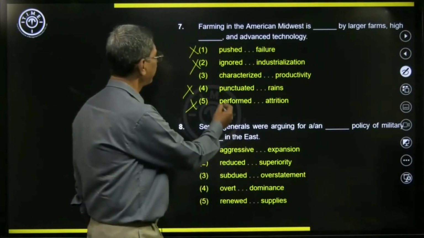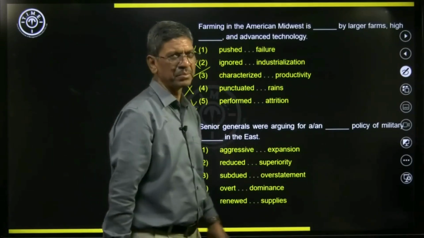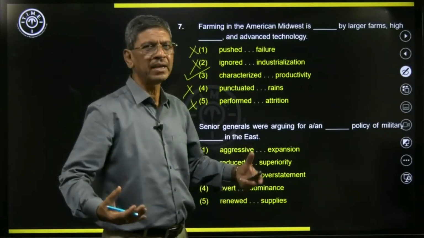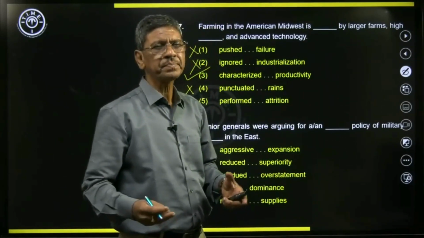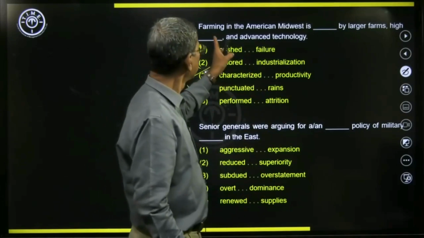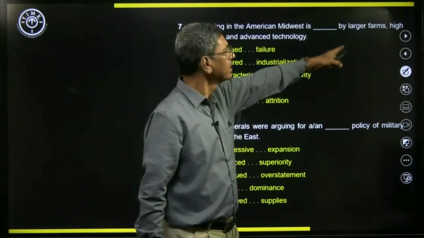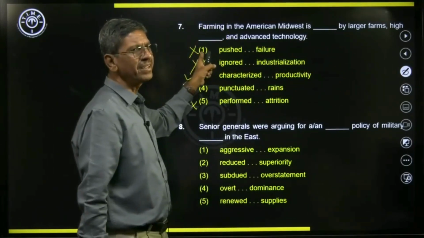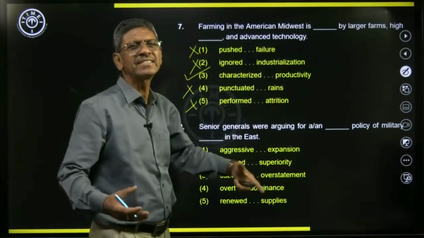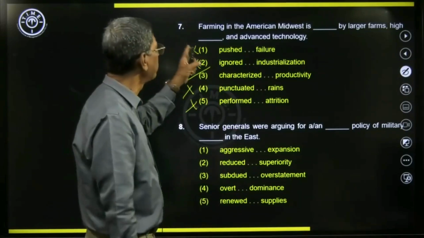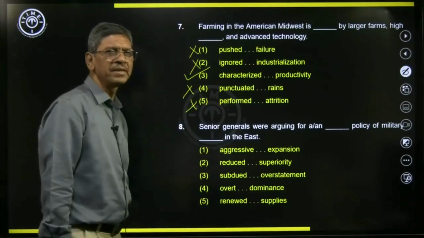So here we have, as we have seen earlier, characterized by, that means that is the attribute, the quality of American farming. They are having very large farms and they have high productivity and advanced technology. These are the characteristics of American farming. So that sounds good. So this third option is the best option.